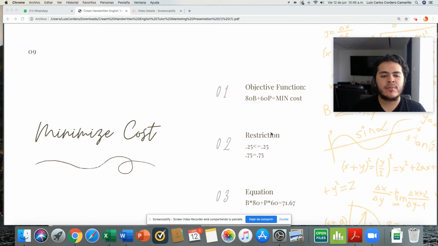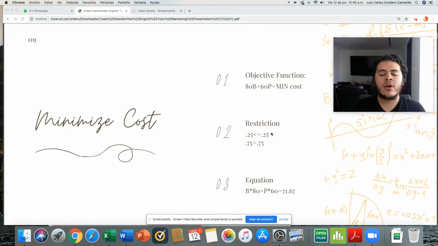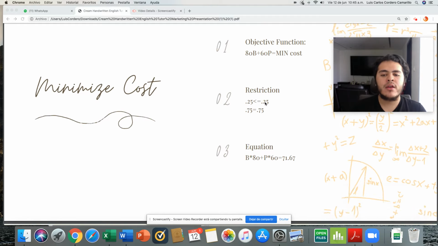First, we're going to start with the meal bills problem. We were asked to minimize the cost. Here we have our function, 80 plus 60, minimum cost. It means that the 80 is the cost per kilo of the beef and the 60 is the cost per kilo of the pork. We have a restriction.